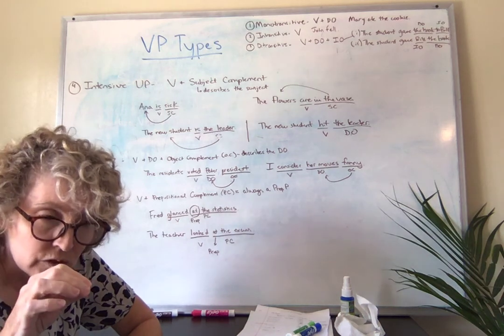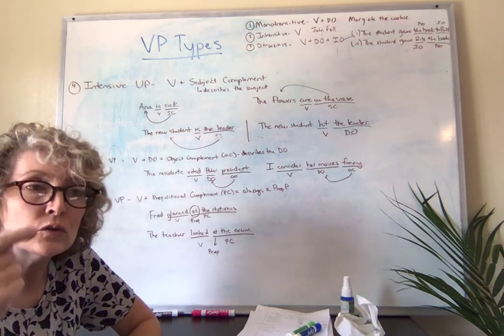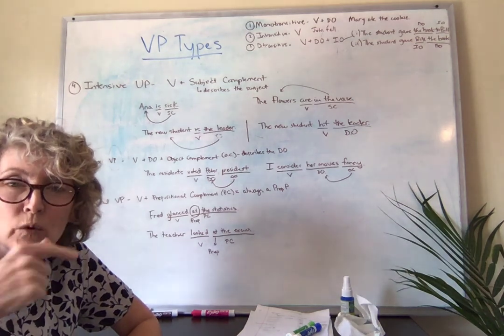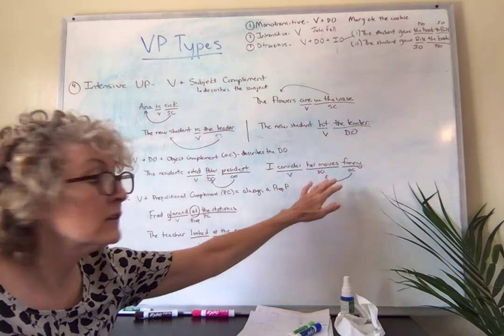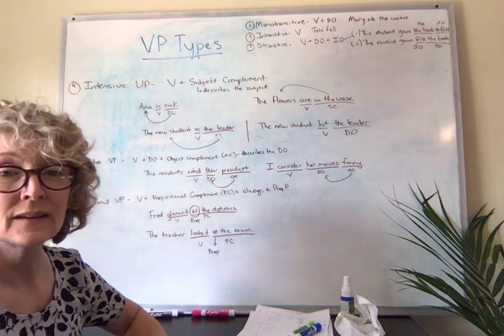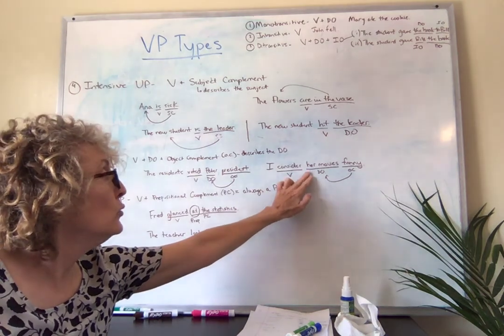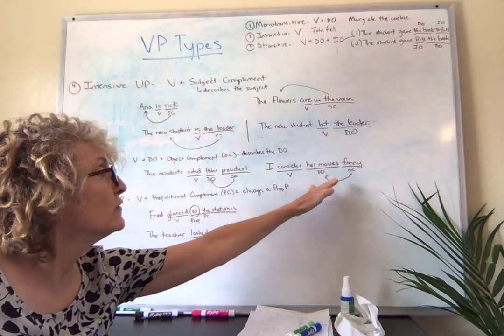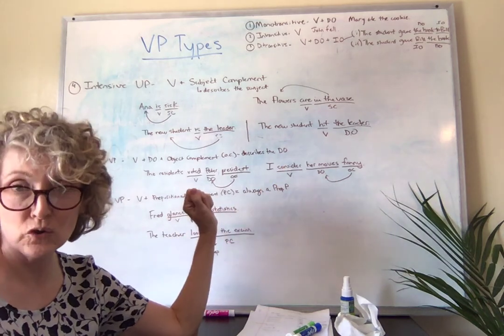And what are you going to do then? You're going to always rely on what is that phrase doing in that sentence? What is it adding to the meaning? So I consider her movies funny. Basically, you're saying her movies are funny. Funny is describing her movies.